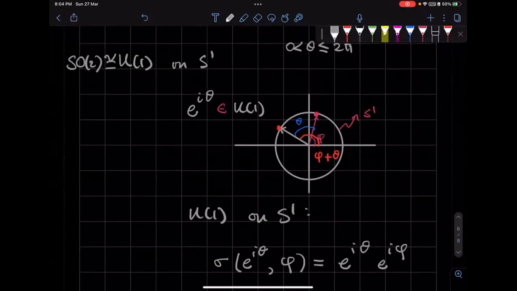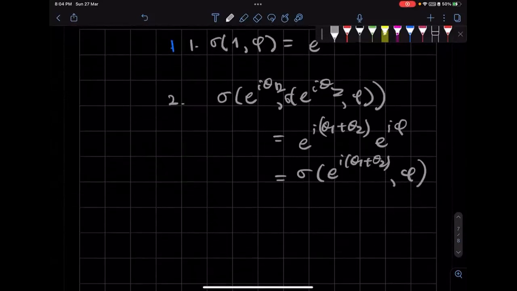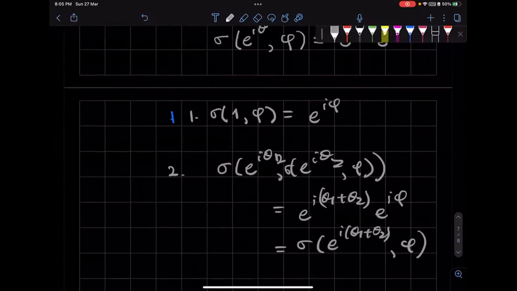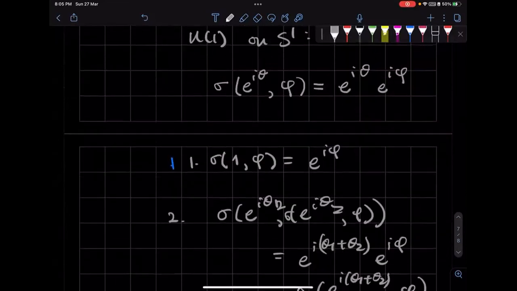And we see that. Could we write sigma theta comma phi instead of e to the power i theta? Would that work, or do we have to fix some exponential on the first one? No, I'm just using the exponential as a shortcut notation. You don't have to use exponential. This can be done in many different ways. It can be done using 2x2 matrices. I just think using complex numbers is very, very convenient.